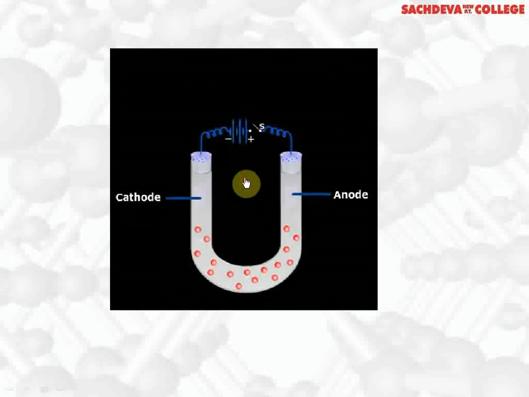Let us see what will happen when electric current is passed. The particles have moved towards the anode. It means the particles are negatively charged and they are attracted towards the anode. They will get accumulated at the anode. We can determine the charge with the help of electrophoresis. This process is called electrophoresis.